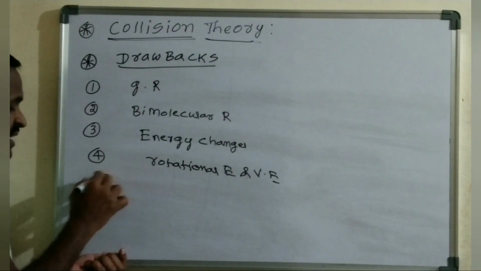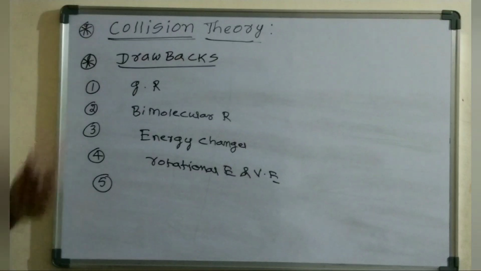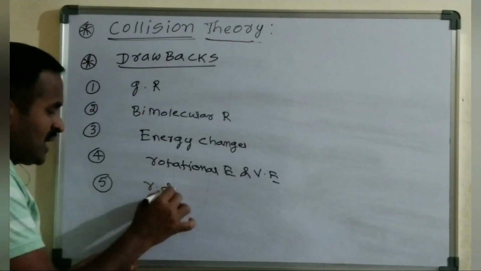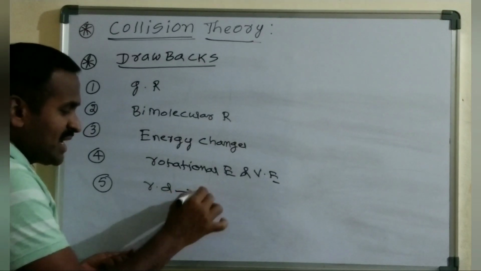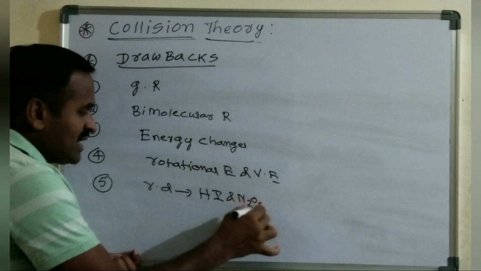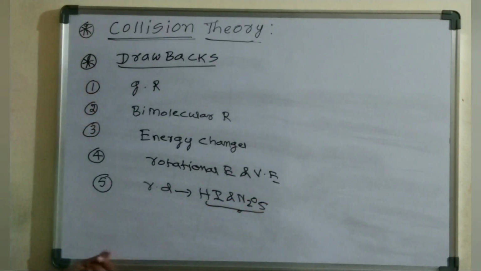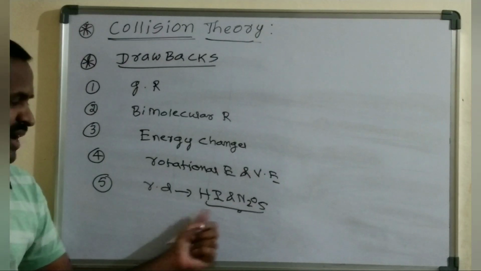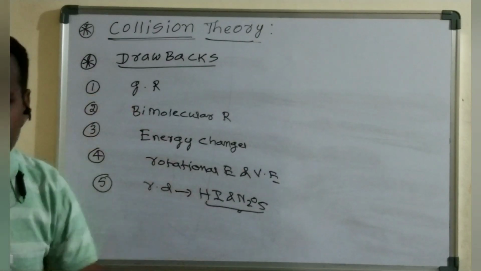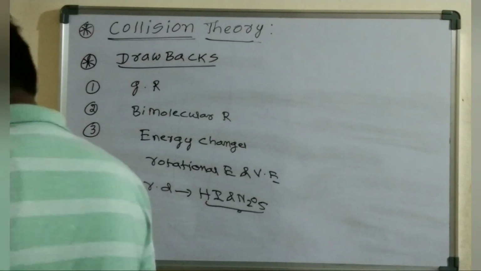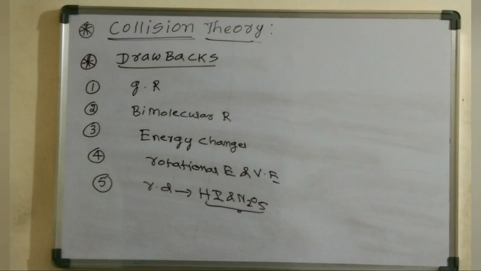Another one is that according to this collision theory, the rate of decomposition of hydrogen iodide and N2O5 is going to be the same, but experimentally they actually have different rates.